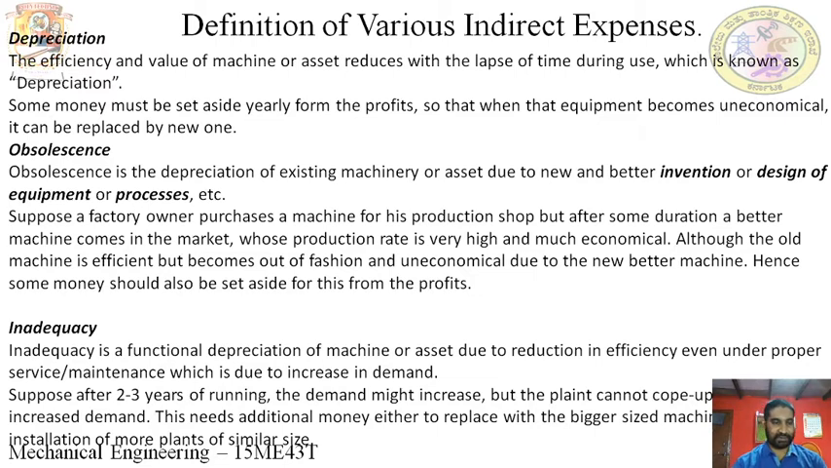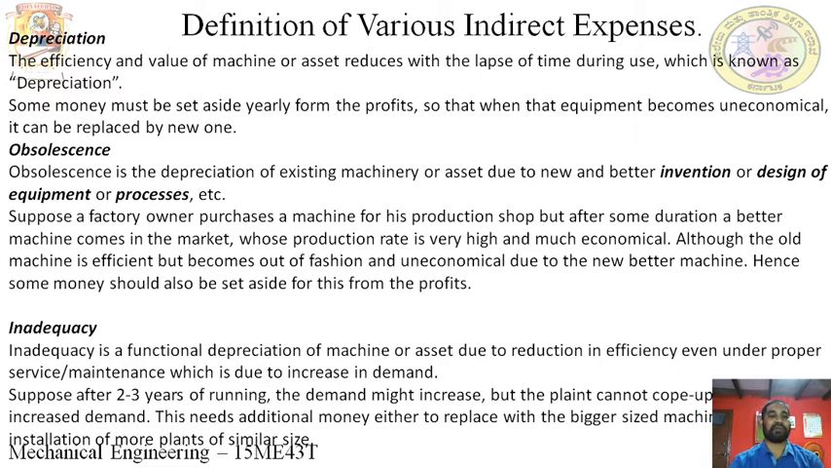So, next is obsolescence. Obsolescence is the depreciation of the existing machinery or asset due to new and better invention of design, equipment or process, etc. Obsolescence is one kind of depreciation. Why has this depreciation occurred? Because of new and better invention or design of equipment, process, etc.